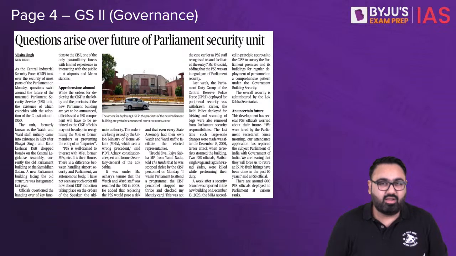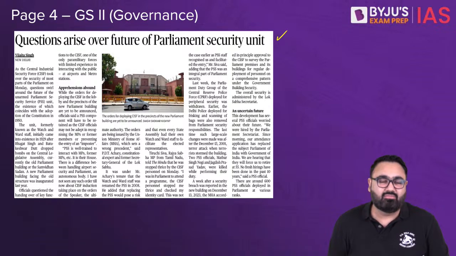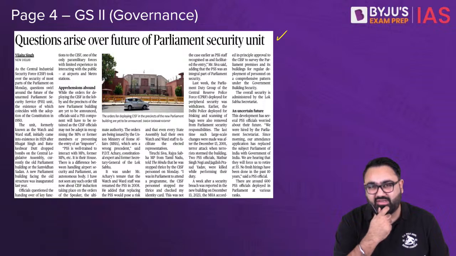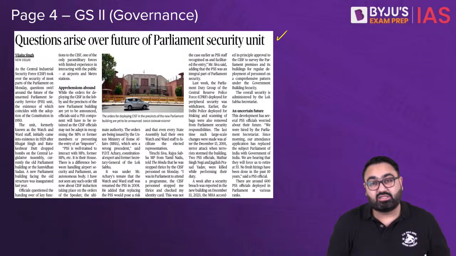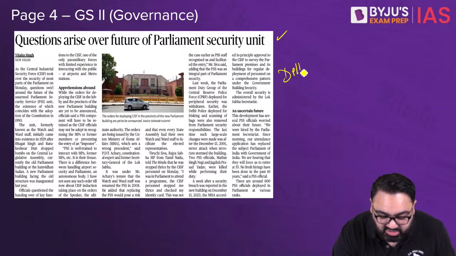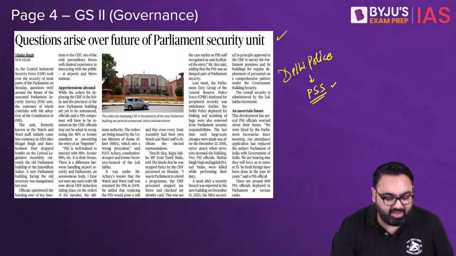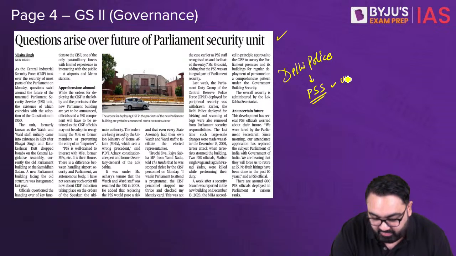The first one is about the Parliament's security unit. Now, Parliament has been at the center of some controversy regarding some security attacks. The major Parliament terrorist attack that happened in 2001, we are not talking about that. A few months back, you saw some miscreants enter the Parliament with some spray cans. Now, the Delhi police looks into the Parliament security, and apart from that, Parliament has its own security called PSS, that is Parliament Security Service Unit.